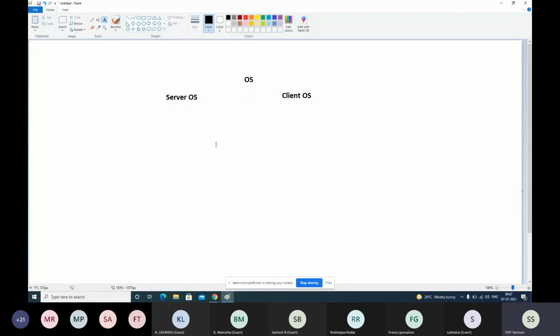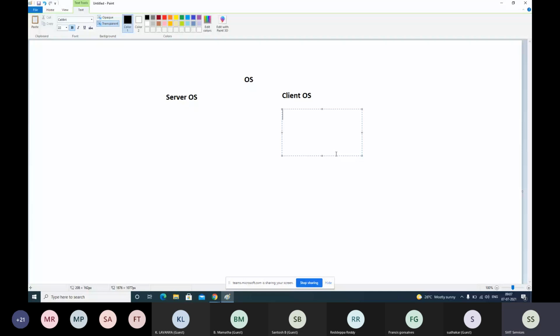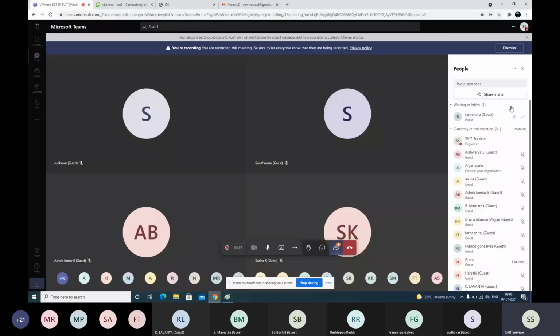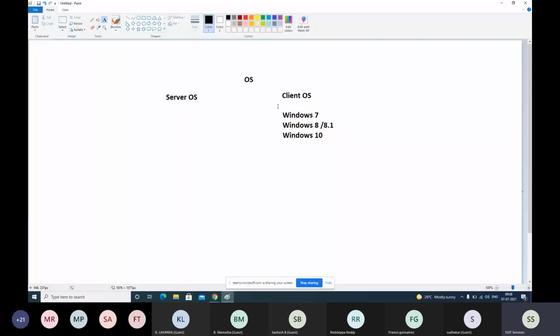What we have worked on till now is mostly client operating systems like Windows 7, Windows 8, 8.1, Windows 10. All these operating systems are client based, for personal use. Simply, if you want to categorize: personal usage and business application level usage.